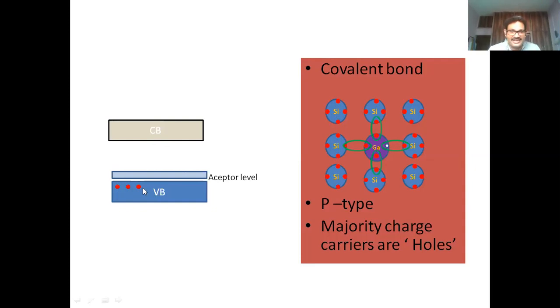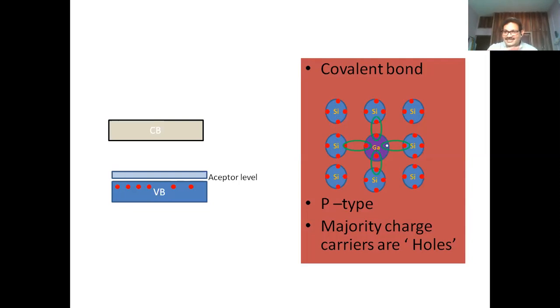Already electrons will be there in the valence band like this. Now, without any further thermal assistance, because the energy gap is very less, the electrons can move from valence band to conduction band and make the conduction process easy. So that's why the creation of either the acceptor level in the p-type or donor level in the n-type makes the conduction easy. And these levels are formed due to the addition of a dopant. So the dopant plays a more important role in making the conduction process in semiconductors.